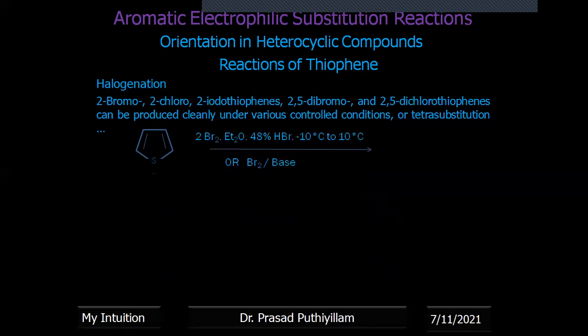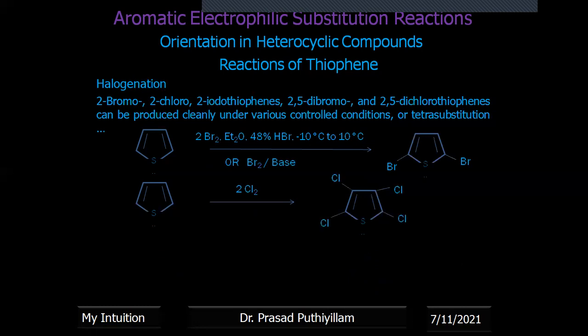If a different reagent is used, then different products are obtained. Disubstitution at position 2 and position 5 occurs with chlorine gas.